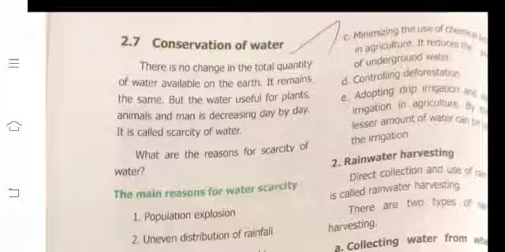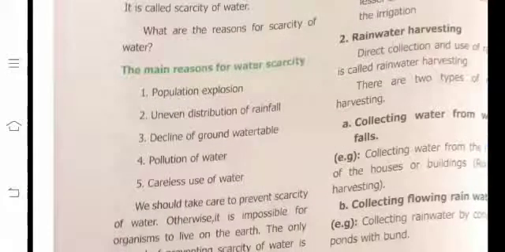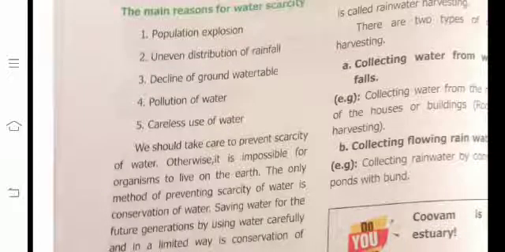What are the reasons for scarcity of water? As the people's strength or population increases, the water availability is decreased. The main reasons for water scarcity: population explosion, uneven distribution of rainfall, decline of ground water table, pollution of water, careless use of water. These are the things that increase the scarcity.